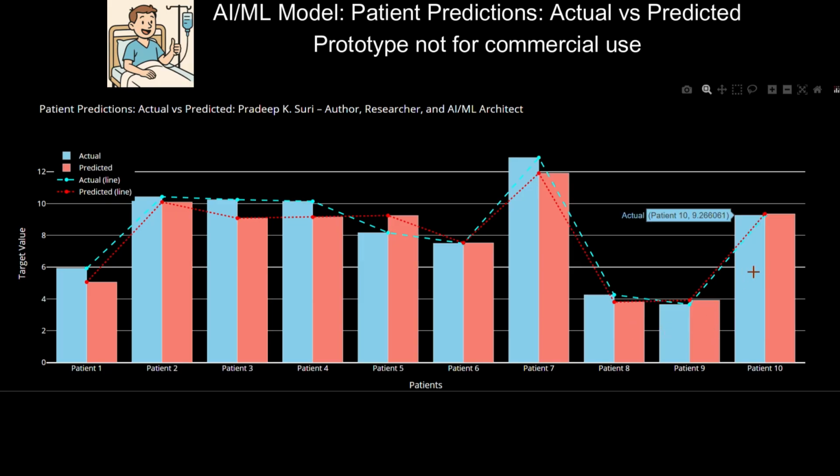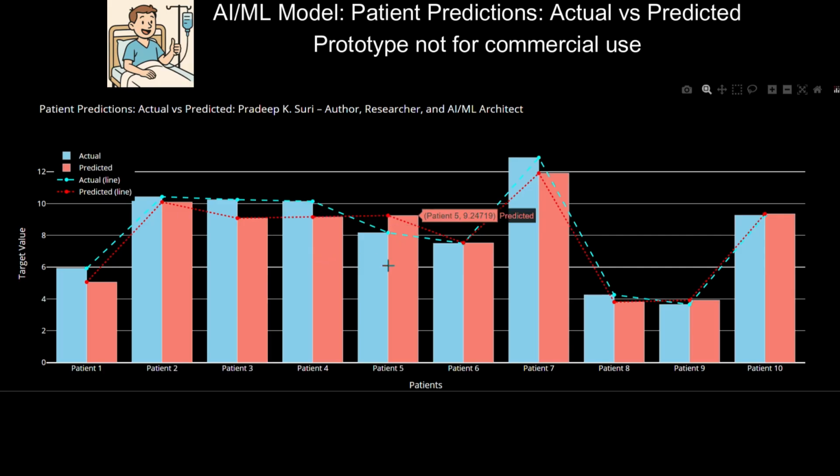This is a bar and line chart combination that compares the actual observed values with the predicted values for 10 patients. Here's what we see. Bar chart. Blue bars, actual measured values, for example test results, diagnosis scores, or treatment responses. Red bars, values predicted by the AI/ML model.